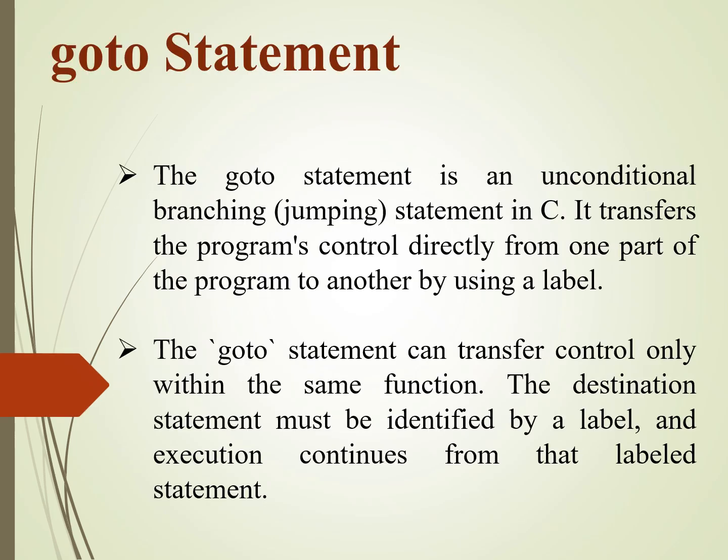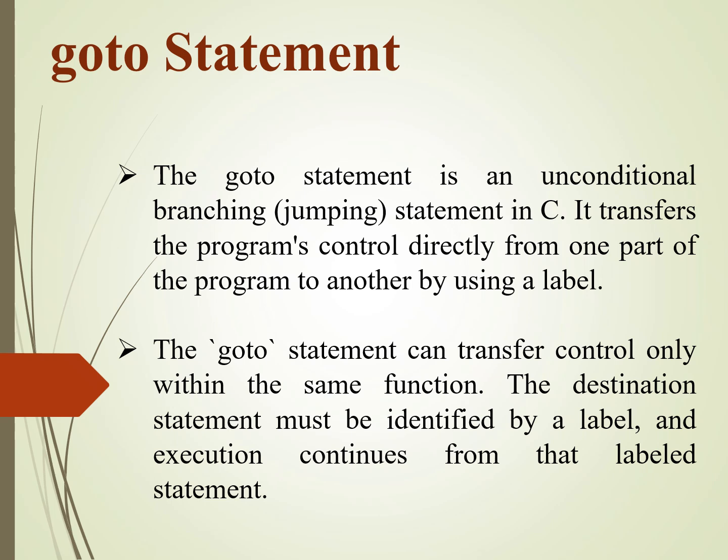The goto statement is an unconditional branching or jumping statement in the C programming language. It transfers the program's control directly from one part of the program to another by using a label. This means that instead of executing statements in sequence, the program immediately jumps to the labeled statement.